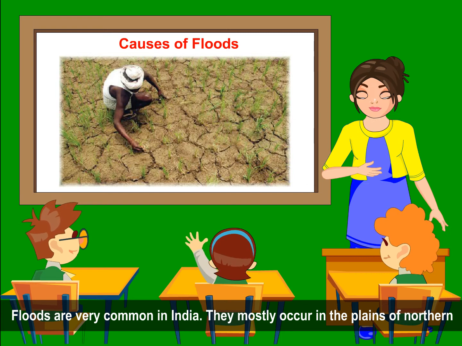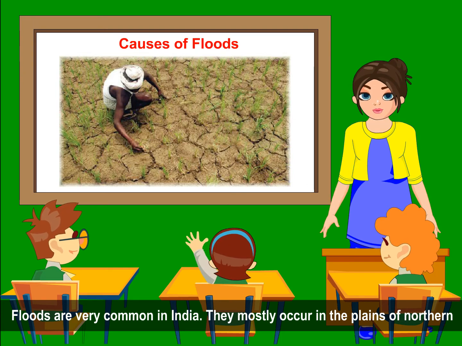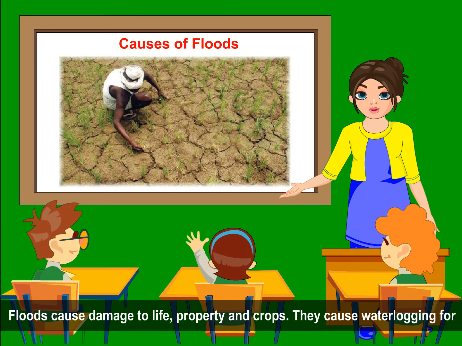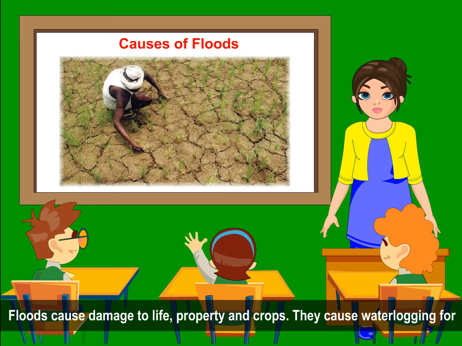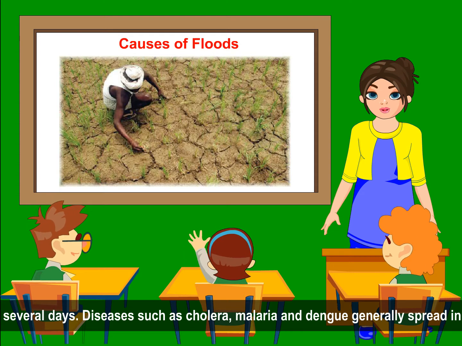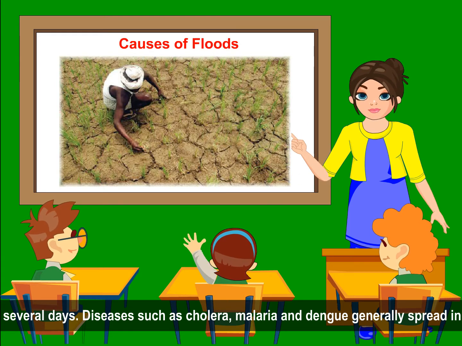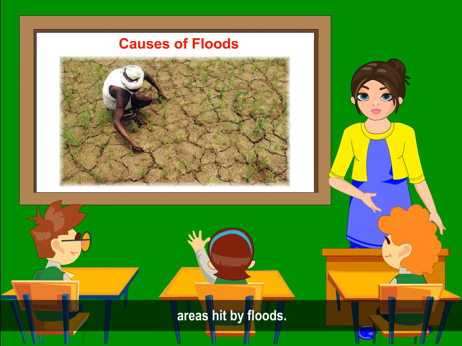Floods are very common in India. They mostly occur in the plains of northern India. Floods cause damage to life, property and crops. They cause waterlogging for several days. Diseases such as cholera, malaria and dengue generally spread in areas hit by floods.